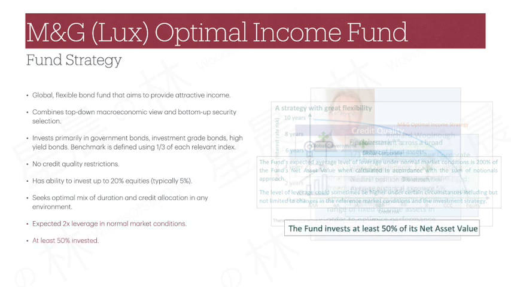It is also stated that the fund needs to be at least 50% invested. This goes hand in hand with the 2 times leverage, meaning 50% invested, then lever up 2 times to get the full 100% exposure. But it also means that in theory, the fund can hold up to 50% cash in the portfolio and only have 50% of the monies invested. This is one of the highest cash flexibility stated in a fund strategy that I have seen across mutual funds.